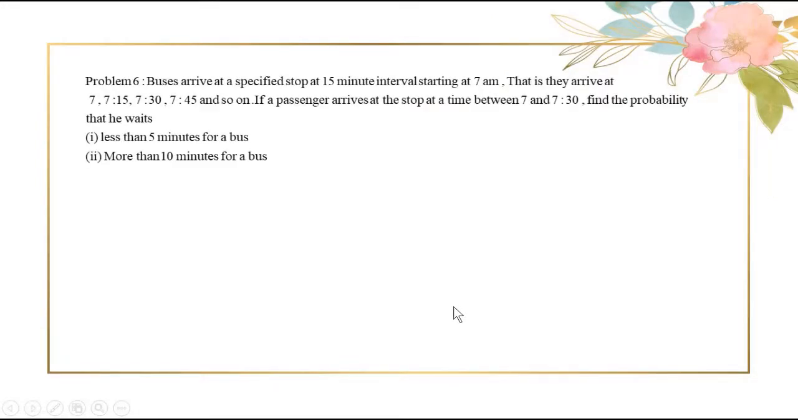Problem 6. Buses arrive at a specified stop at 15-minute intervals starting at 7 a.m. That is, they arrive at 7, 7:15, 7:30, 7:45 and so on. If a passenger arrives at the stop at a time between 7 and 7:30, find the probability that he will wait less than 5 minutes for a bus. Second question, more than 10 minutes for a bus.